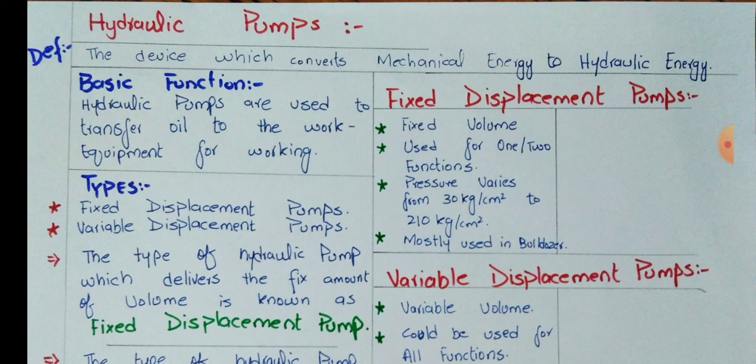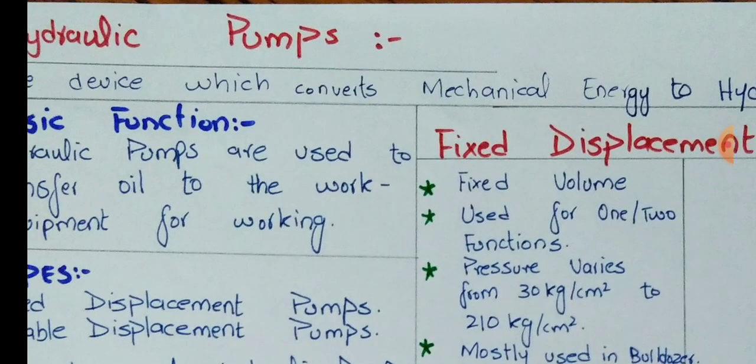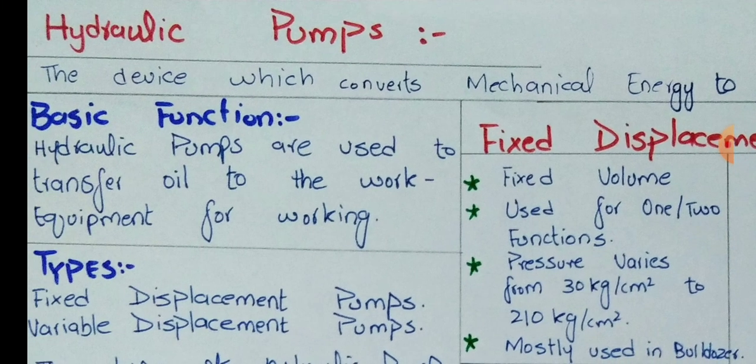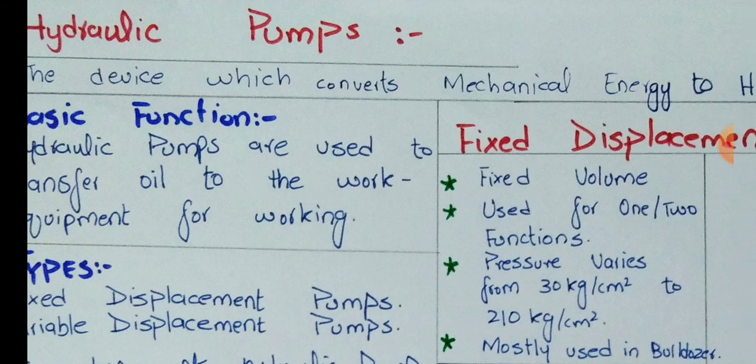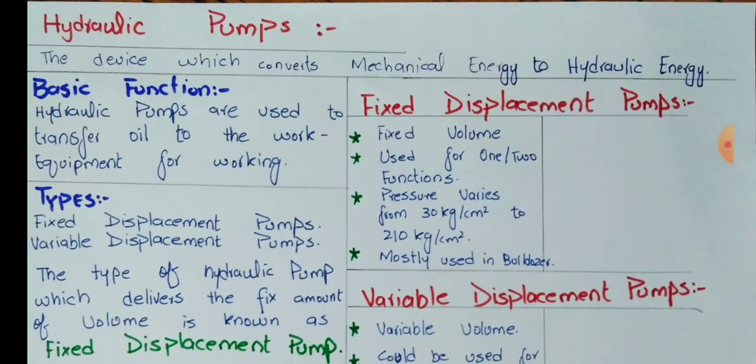Which type of mechanical energy? You get this mechanical energy from a prime mover. Now you are thinking, what is a prime mover? A prime mover is a device which gives drive, for example, an electric motor or an engine. So we get power from the engine or motor with the help of a coupling or shaft, and then transfer it to the input shaft of the pump.